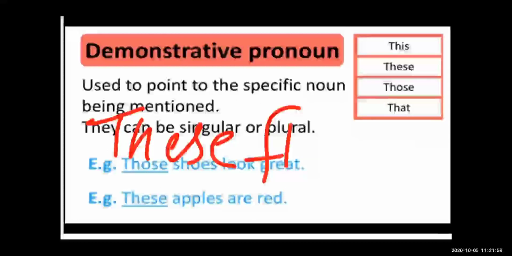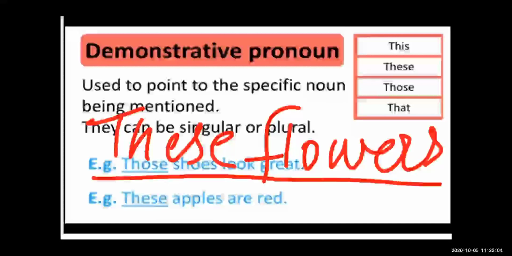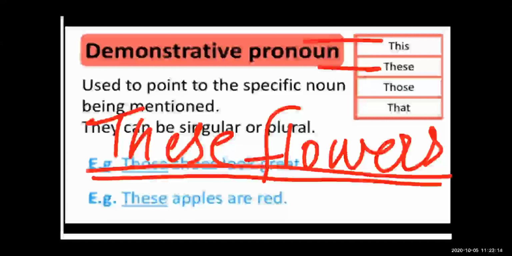Now see, these flowers. We use it as a plural, when we show more than one thing, at that time we use the plural form. These and those are the plural form. When we use this and these, we show the thing which is near to us.